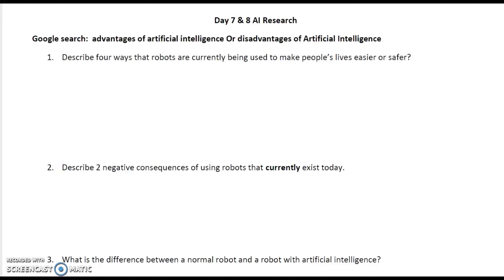Okay, then we move into day 7 and 8, and this is going to be the research stage. What's going to happen is that each team, for the development of AI and against the development of AI, is going to split up into little mini teams. Each mini team is going to research a piece of evidence that supports their idea. The first thing, though, they're just going to go through some sort of search engine and find the advantages and disadvantages of artificial intelligence, because it's good to get both viewpoints.